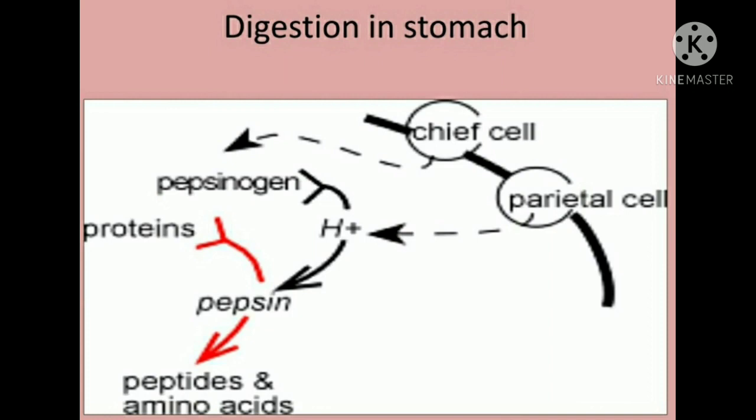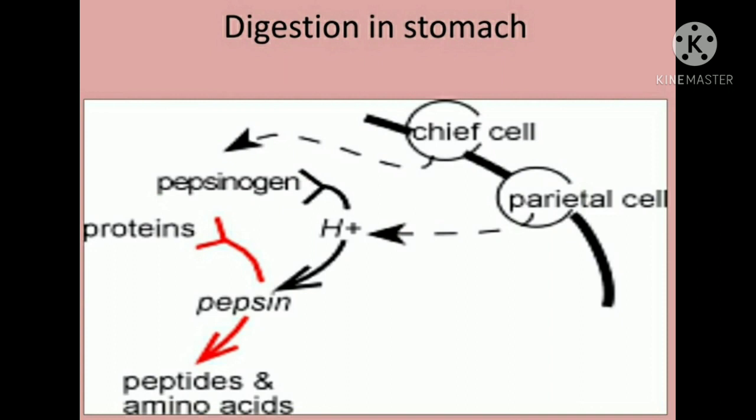Pepsinogen is converted into active enzyme pepsin in the acidic medium provided by HCl. In the presence of pepsin, proteins in the food get converted into simpler forms like peptones and proteoses. So this is how the reaction is shown in front of you. I am repeating it once more.